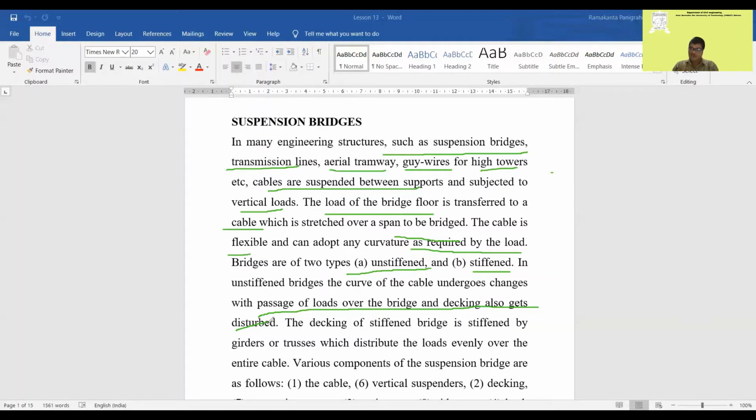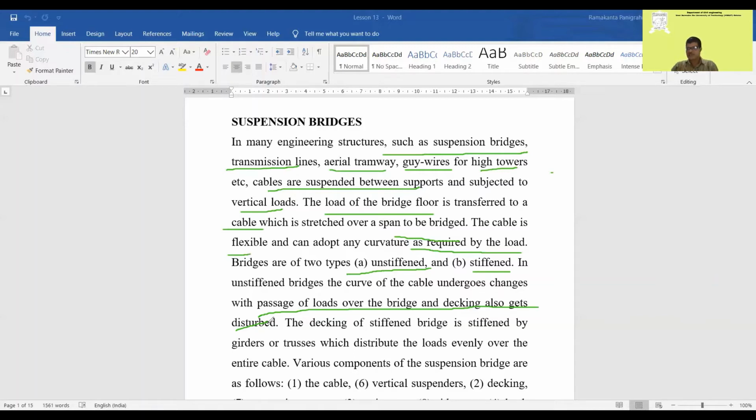Now, if you stiffen, what is the advantage? By stiffening the girder, you prevent the shape of the cable from changing, because the girder will transfer the load to the hangers, and from the hangers to the cable. By any means of stiffening, there may be 3-hinged stiffening girders or 2-hinged stiffening girders.